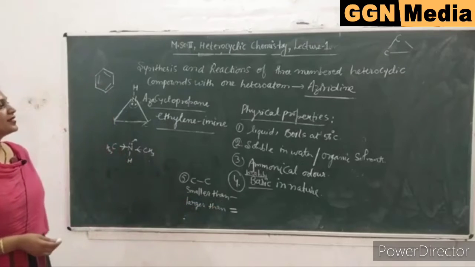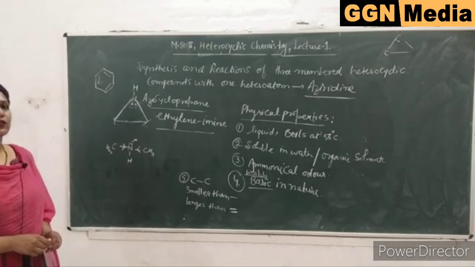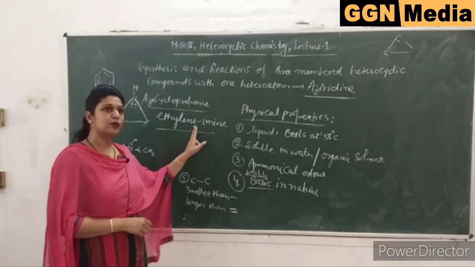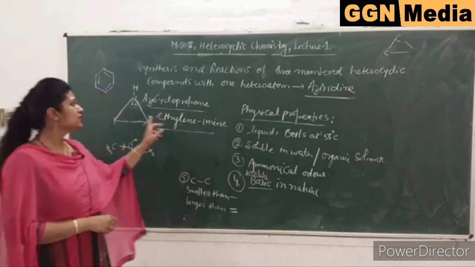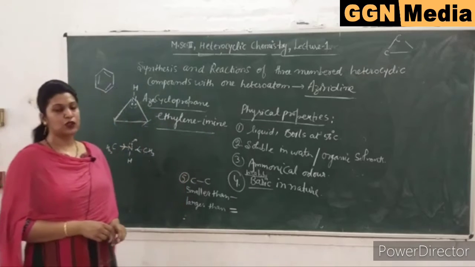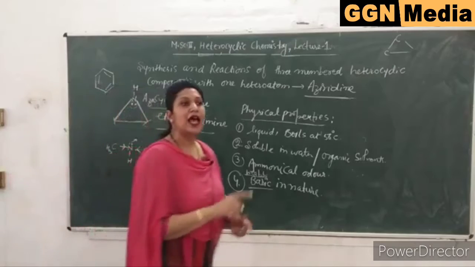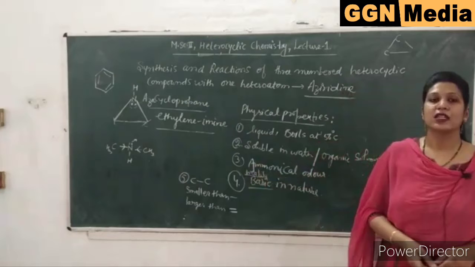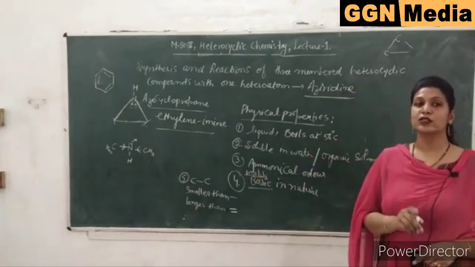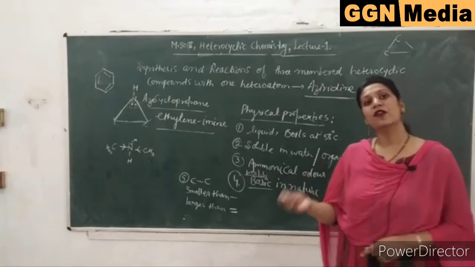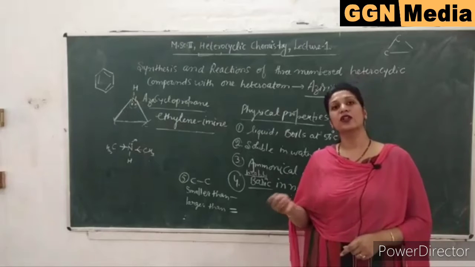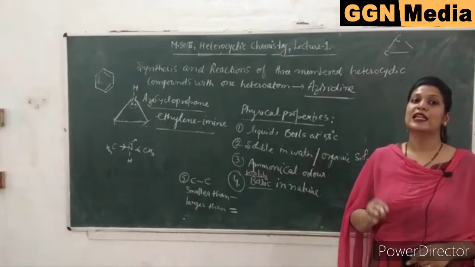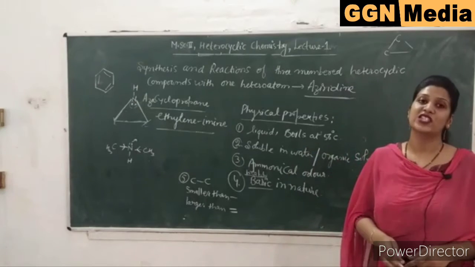So these are the physical properties of the first heterocyclic compound, that is aziridine. I repeat, it is liquid at room temperature, boils at 56 degrees centigrade. It is soluble in water and other common organic solvents. It has an ammoniacal smell as it is a derivative of ammonia, and it is weakly basic in nature because the lone pair of electrons on nitrogen is readily available for donation to electron deficient compounds, and this lone pair of electrons is available to a lesser extent than in the open chain partner.